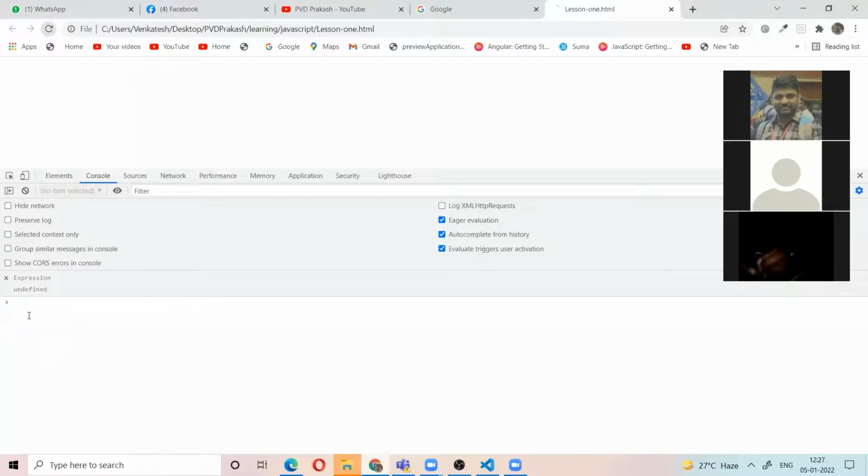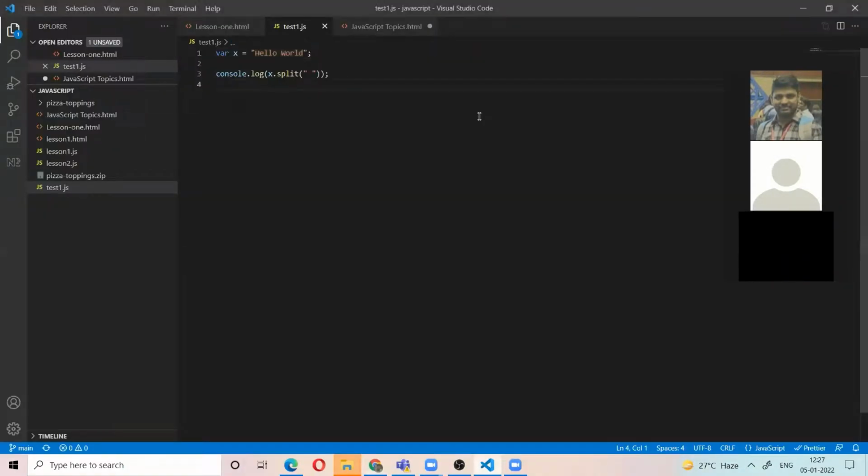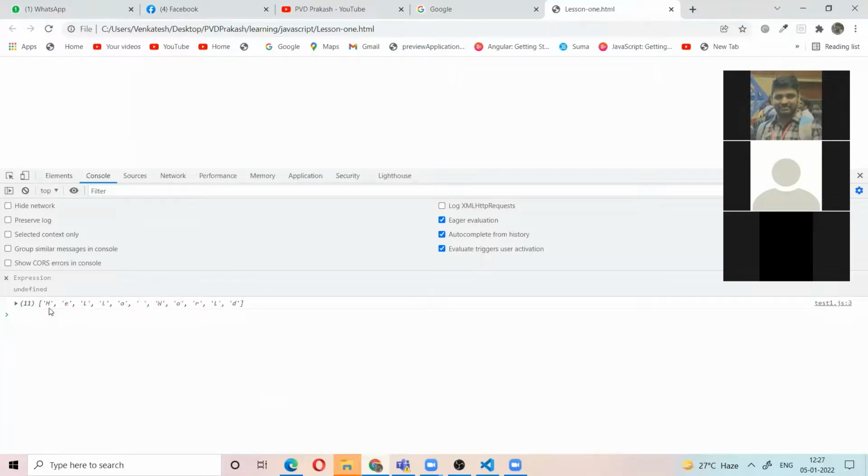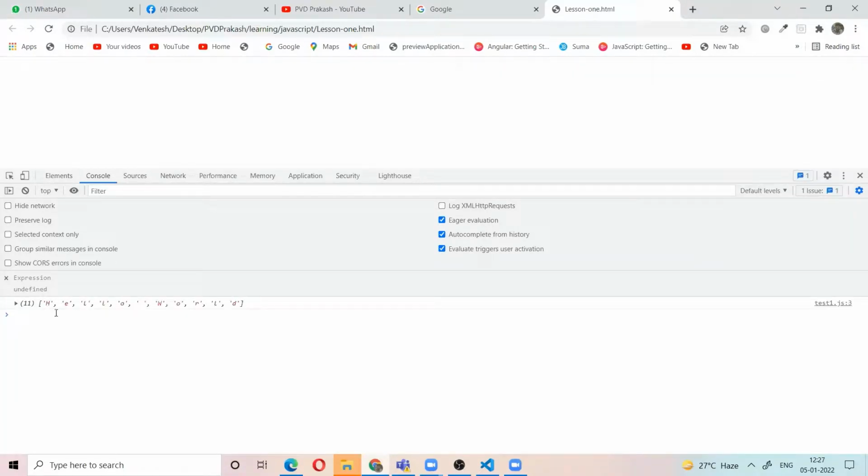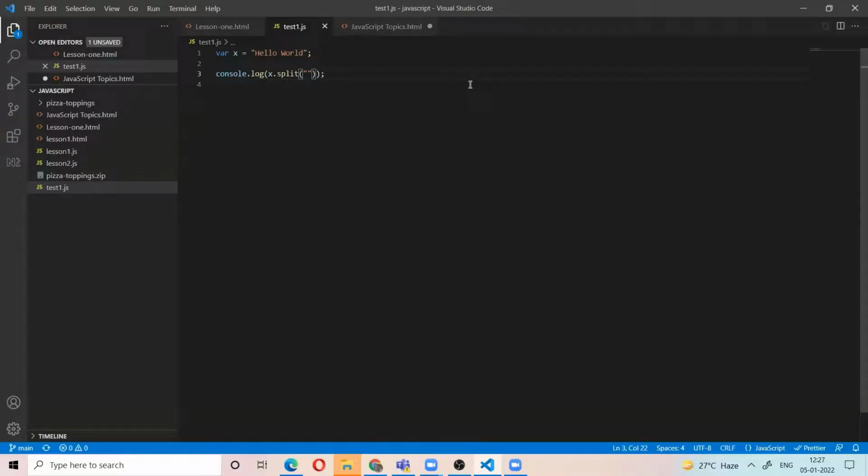Let's see. Hello world. Somebody asked how to convert a string to an array. Then I will say, split the string at a particular character. If you give a space, it is split at the space. If you are not giving anything, it will split every letter. Here it is splitting every letter, right? So if you don't give anything to the split function, the string will convert to an array, and every letter will be an element of the array. That is the split method.